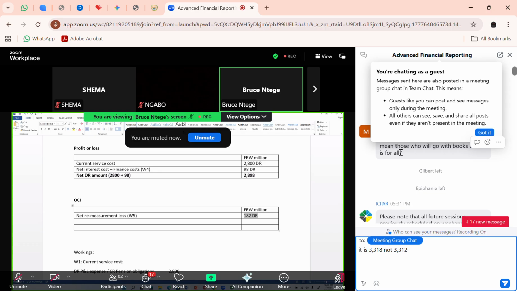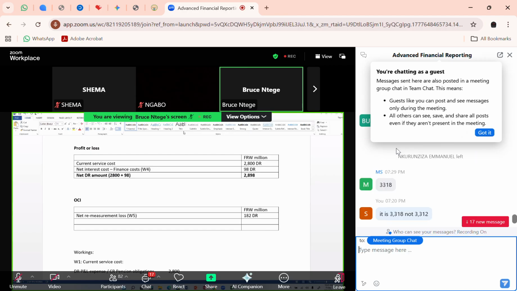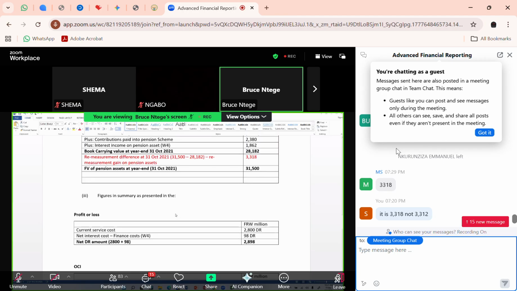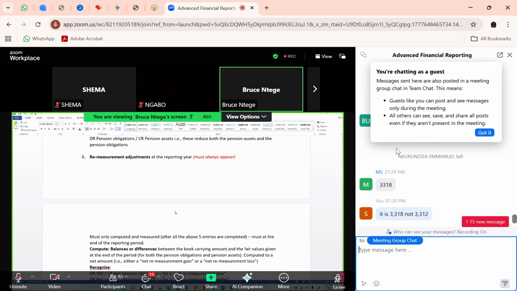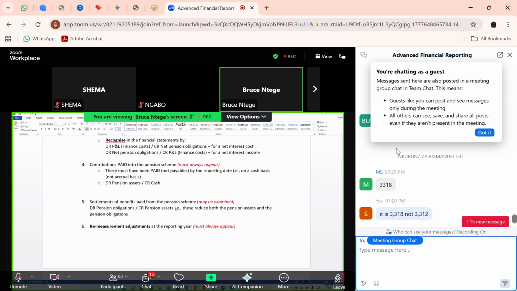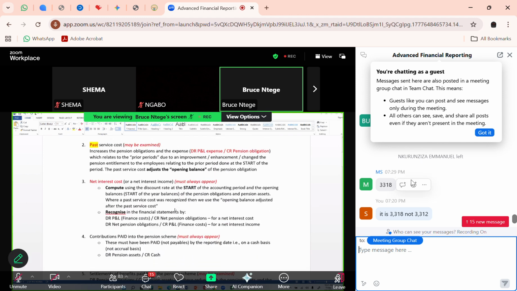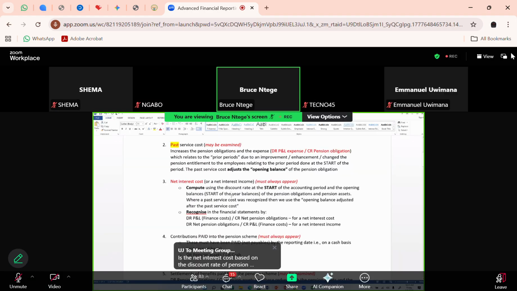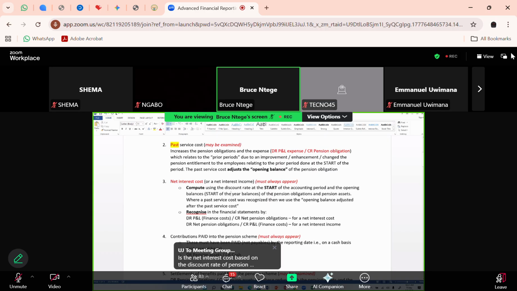Okay, so let me just check if I have questions related to this question in the chat. Okay, so somebody is asking, is the interest income based on the discount rate of pension assets? Yes, you see, that's why I was asking you people to write these things as I was writing them. That question is good, by the way. It's very good, but it's just telling me that as I was repeating and repeating, the person who is asking that question may not have seen that we're saying that this is going to be based on the balances.